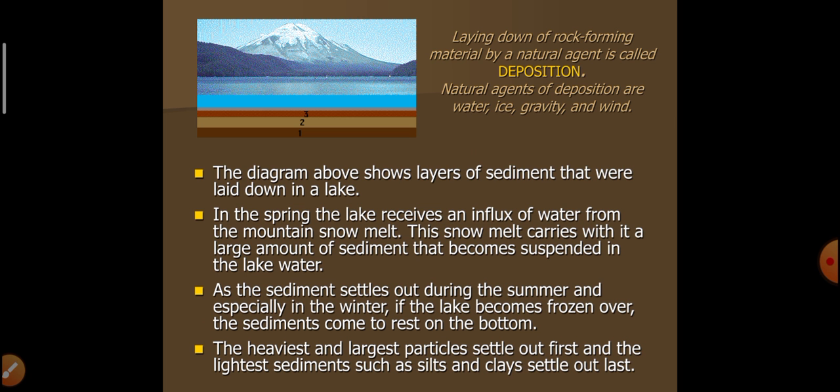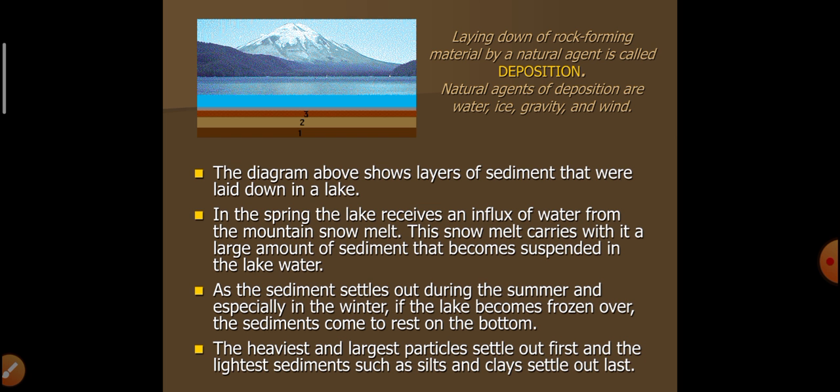The diagram above shows layers of sediment that were laid down in a lake. In spring, the lake receives an influx of water from the mountain snow melt. This snow melt carries with it a large amount of sediment that becomes suspended in the lake water.